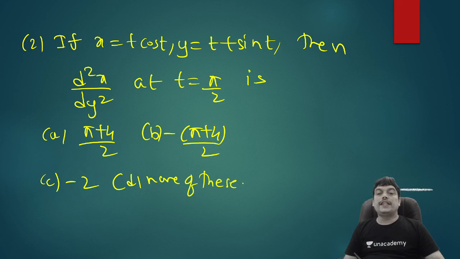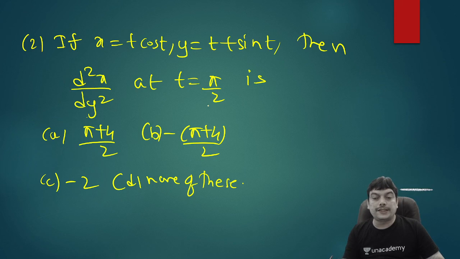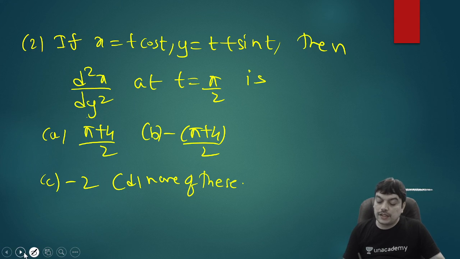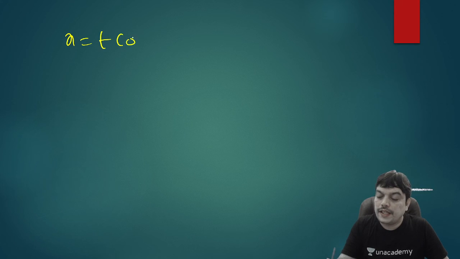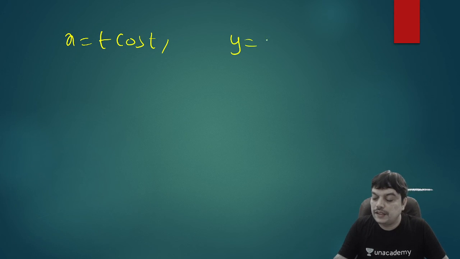So let's see how we can find the second derivative. Remember, after finding the derivative only, t should be substituted, not after finding the first derivative or in the beginning. Don't put the t value and then find the derivative. So let's see how we can do this. We have x equal to t cos t and y equal to t plus sin t.